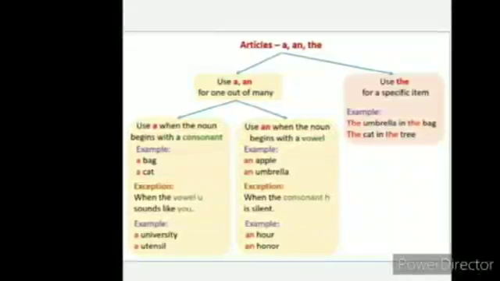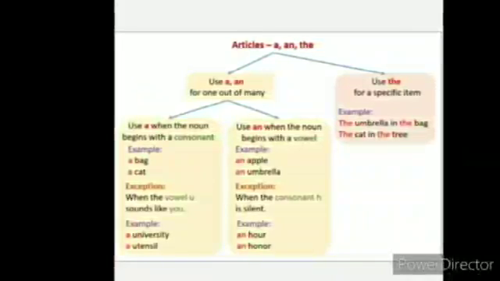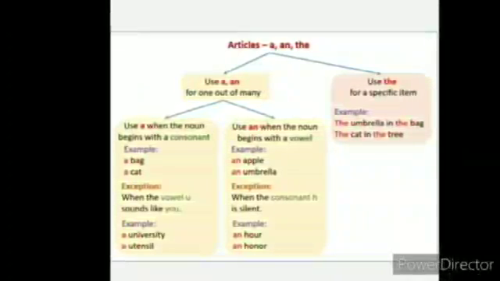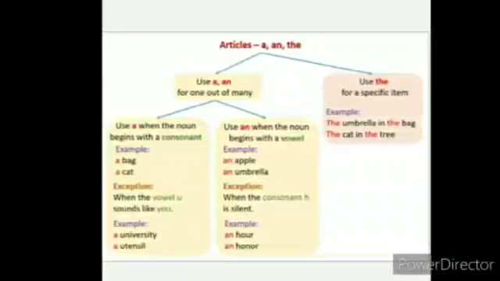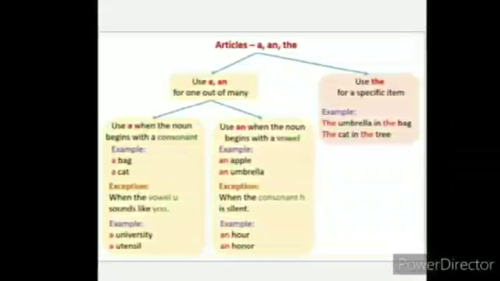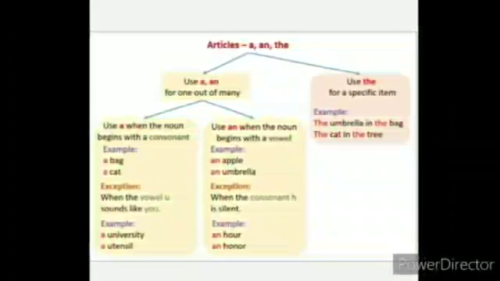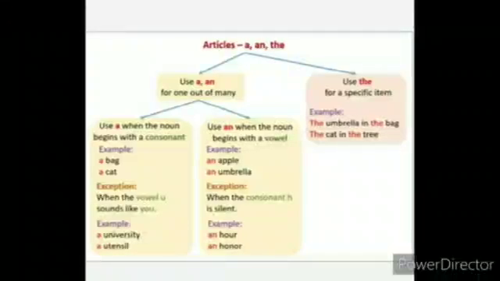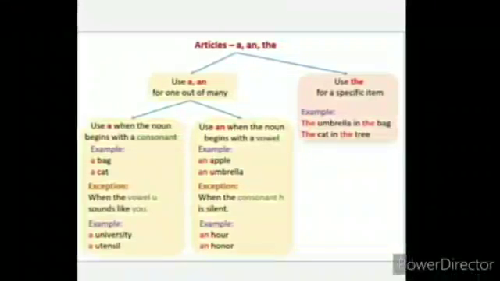Use an when the noun begins with a vowel. For example, an umbrella, an apple. Except when the consonant h is silent. For example, an hour, an honor. Over here, in both the words, h is silent.